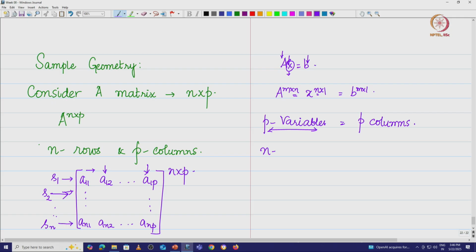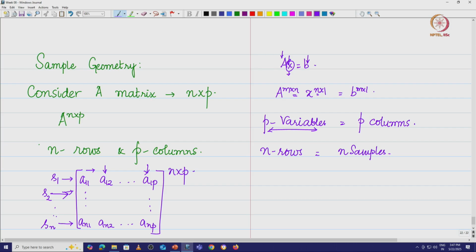Now, how do we represent this? The n rows that you have correspond to n samples. This is a very interesting understanding of any matrix that you have. You can interpret the matrix as n observations of p variables. N rows, p columns correspond to n observations of p variables. That means each observation is a sample of a single measurement of p variables.